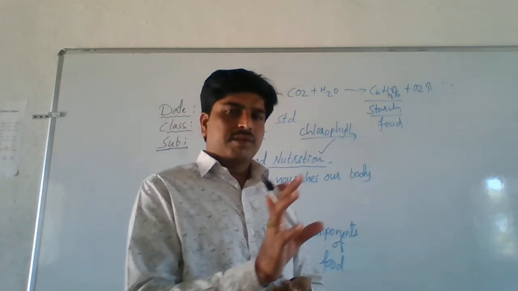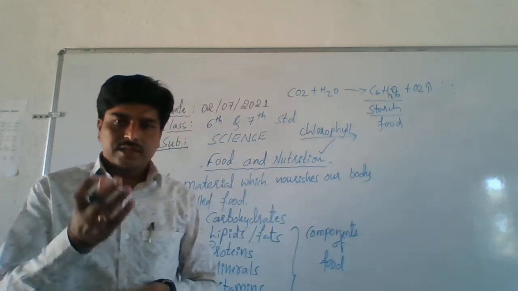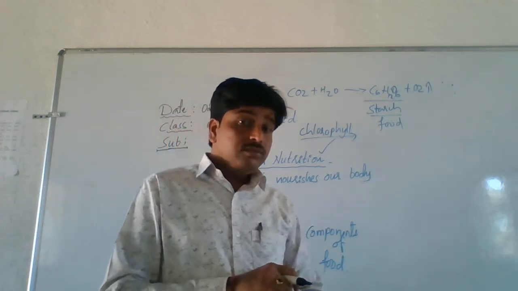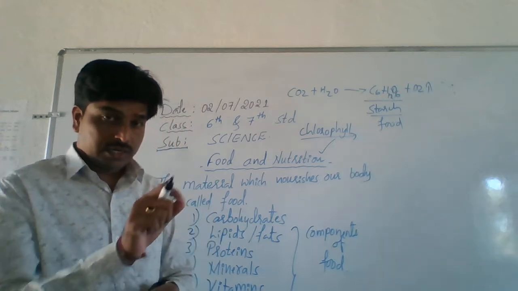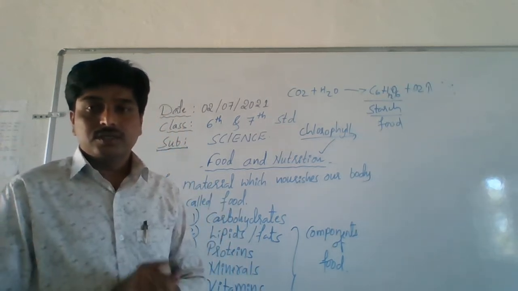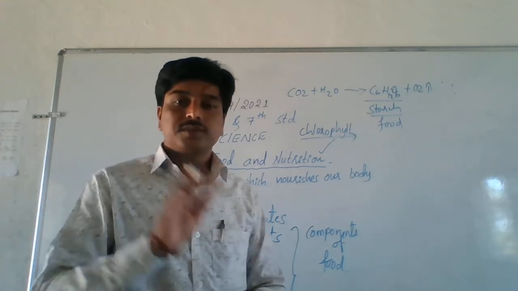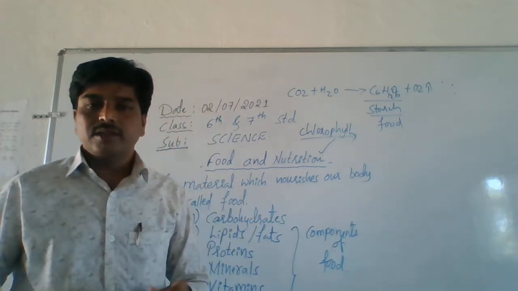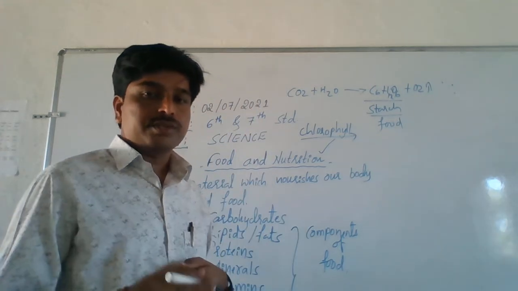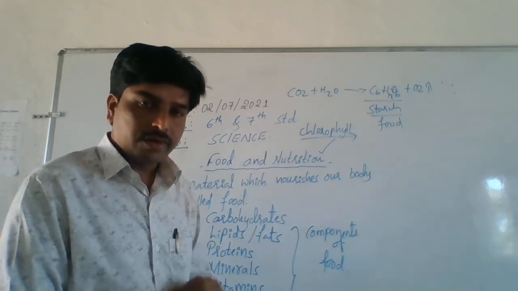So we use them as food. Let's take an example. Carrot, which part is it? It's a root. We use that root as food. Apple, it's a fruit part. We use it as food. So plants prepare their food and store it in different parts like roots, stems, fruits, leaves, etc.